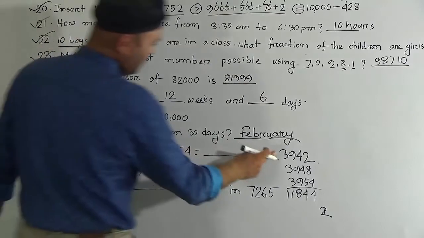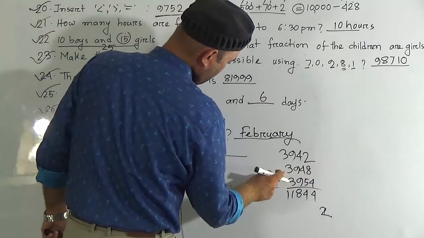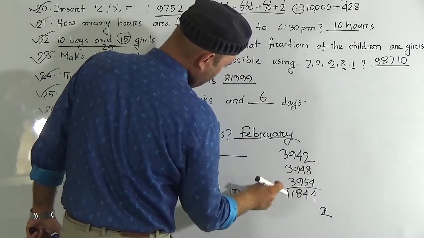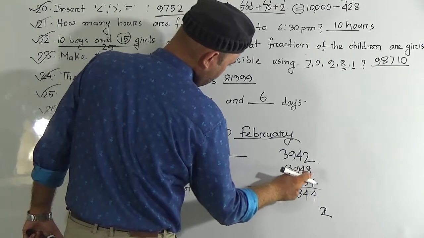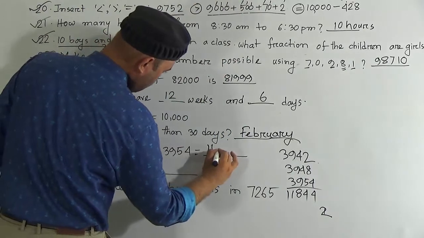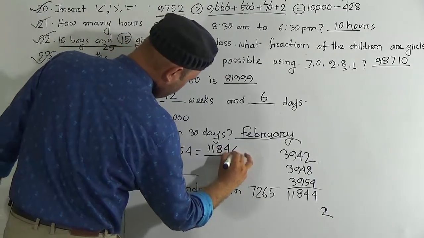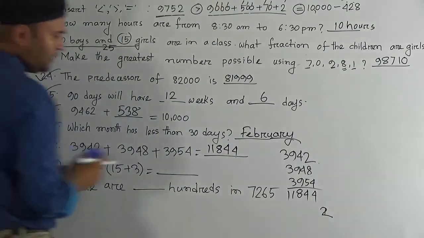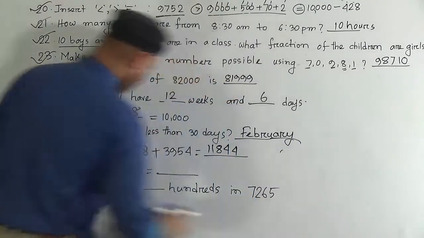So after adding 3942 with 3948 and 3954, it will be 11,844. My dear students, hope you understood this one.